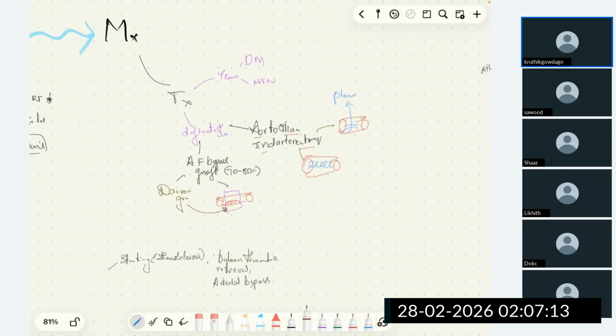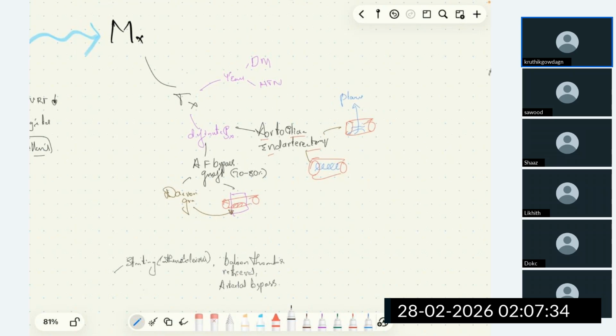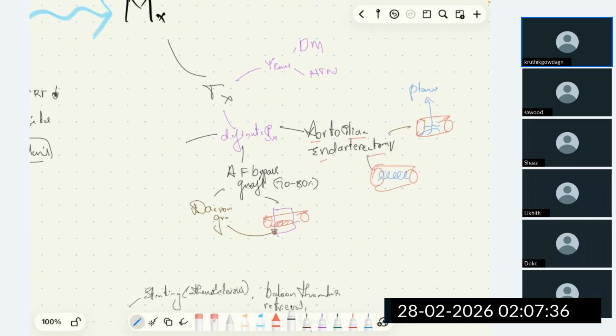The indirect extra-anatomical bypass also we can do. It is quicker and technically easier and suitable for patients who can't tolerate anatomical bypass. Also, the non-operative catheter-based endovascular procedures are the most important procedures which are done nowadays.